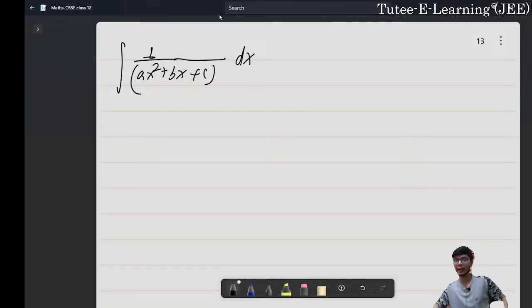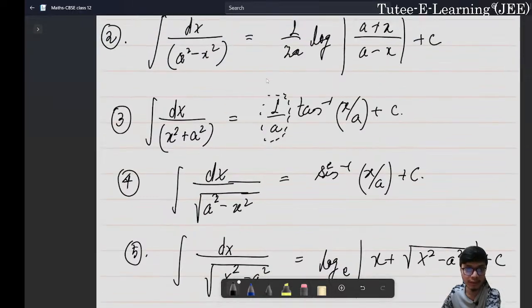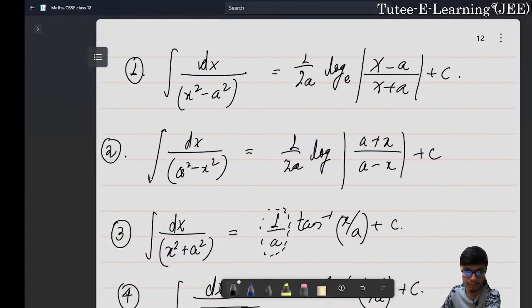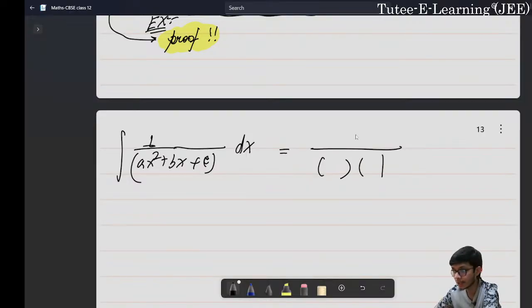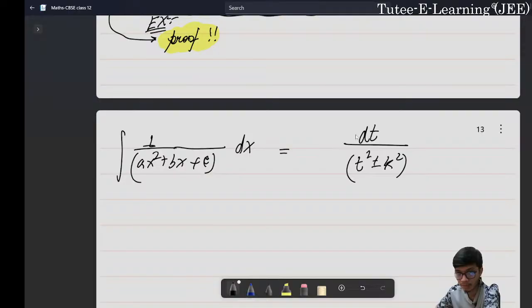The idea behind performing this integration is to try to simplify this quadratic form into this particular form. My idea is basically to try to factorize it in terms of simple factors, or maybe take a substitution in such a manner that you are able to replace this in terms of another variable t, such that it is basically t square plus or minus k square, where k is a constant, and we perform this kind of integration, right? This is basically the idea behind doing it.